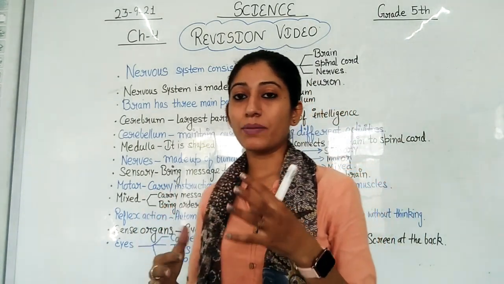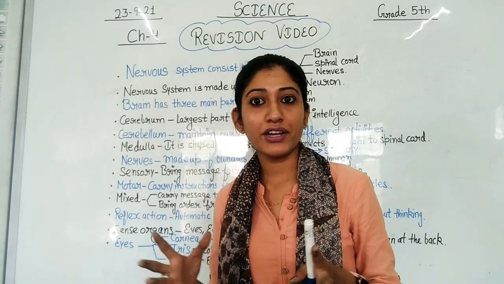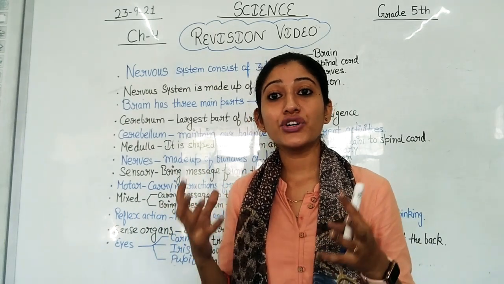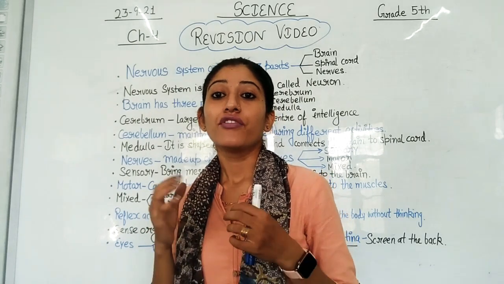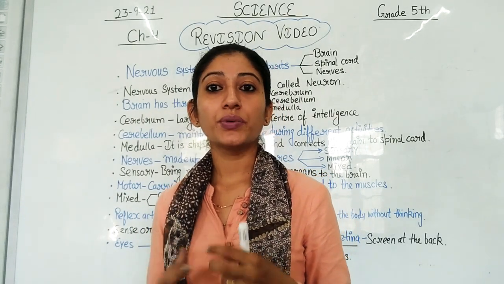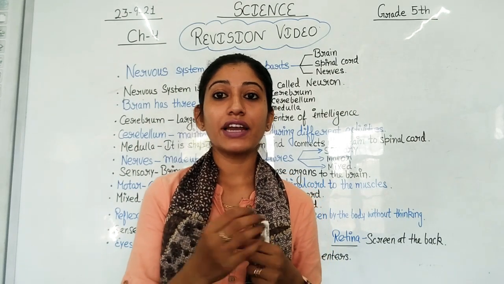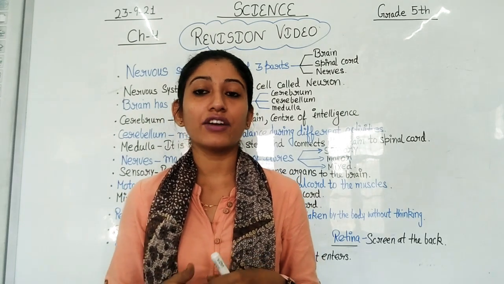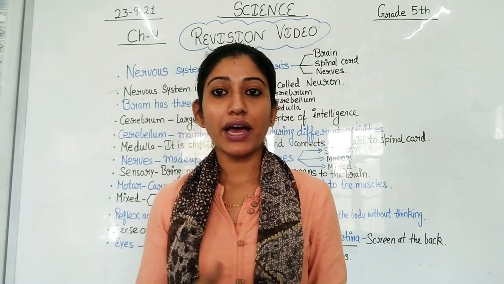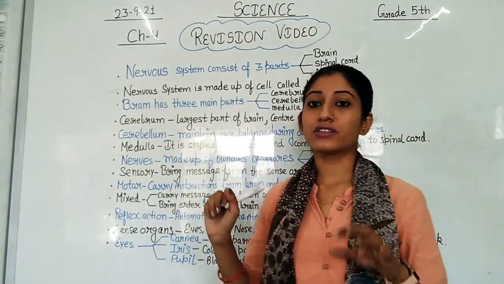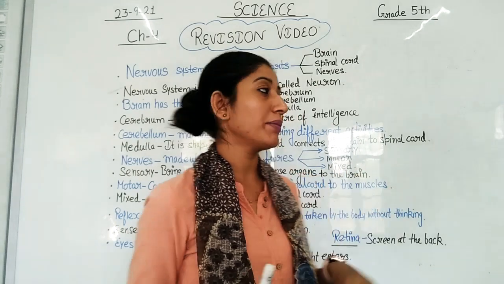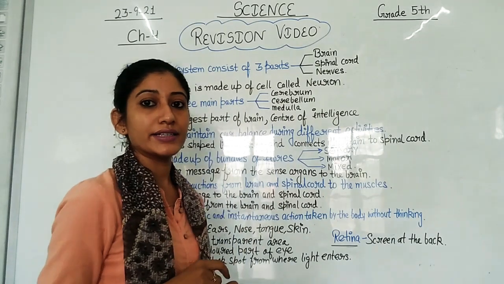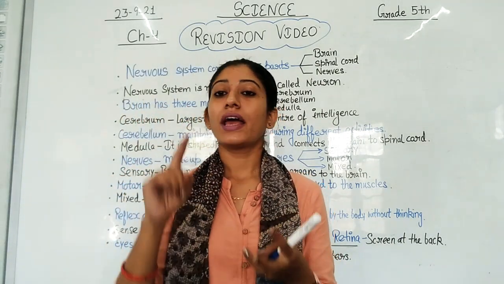Then students, let's talk about the brain. We know that the brain helps us in thinking. Brain is the controlling part of our body. We do our activities according to the brain. Whatever the brain decides, according to that we take our actions. The human brain has 3 main parts, and these are cerebrum, cerebellum and medulla.